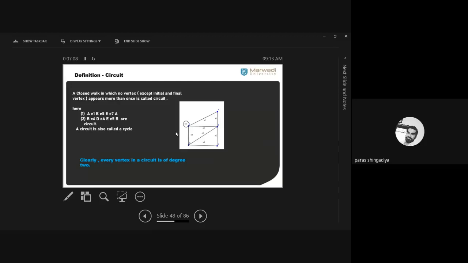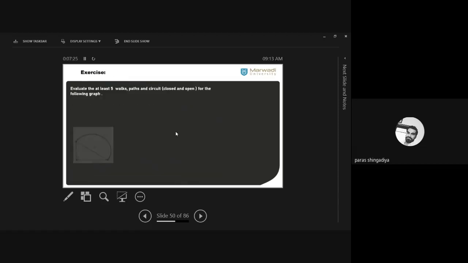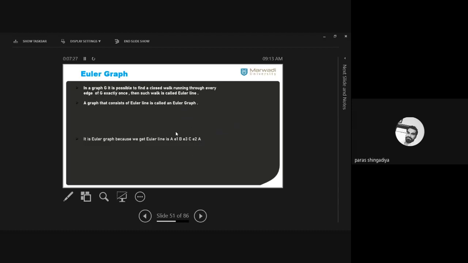Okay, same for the second triangle, you can consider this triangle. These are all examples. You can consider the boundary. Clear? A e1 B e2 C e3 D e4 E e7 A, that is also known as a circuit. And based on that, we will solve all these examples, and then after that we discuss the Euler graph.